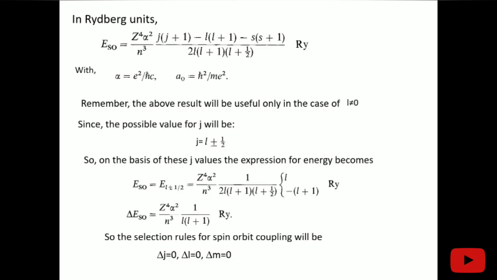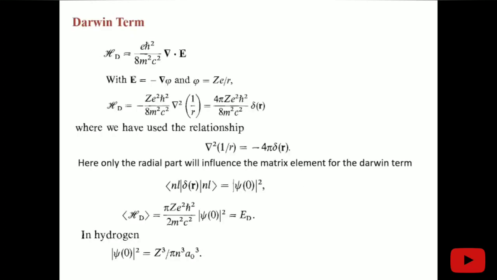And the selection rules are obvious because we have used the basis in L, S, J, and Mj. So these are the selection rules for this spin orbit coupling. Now the Darwin term is due to the electric field. So this term is also from the Dirac equation.